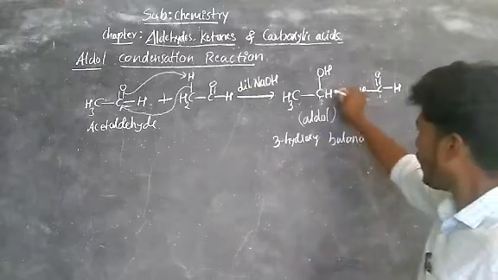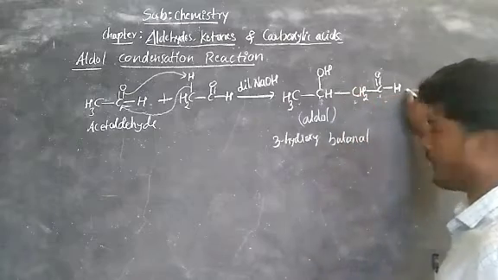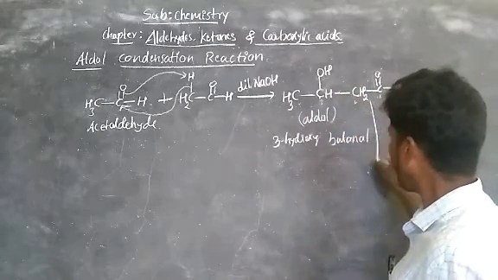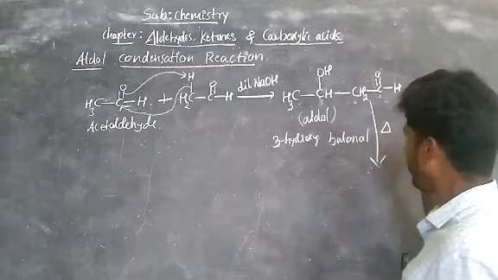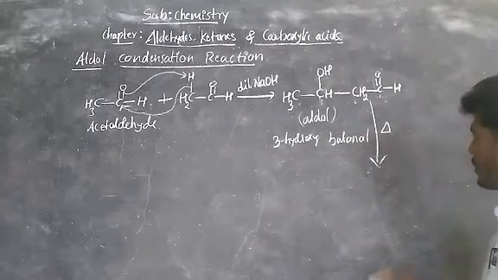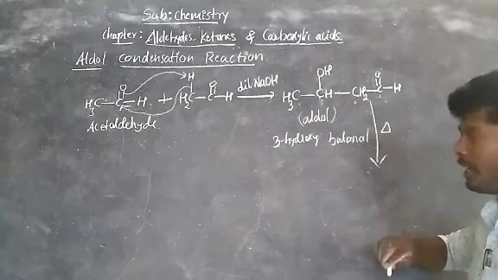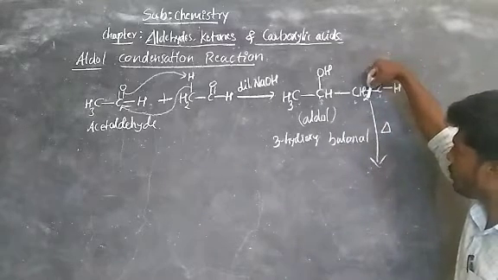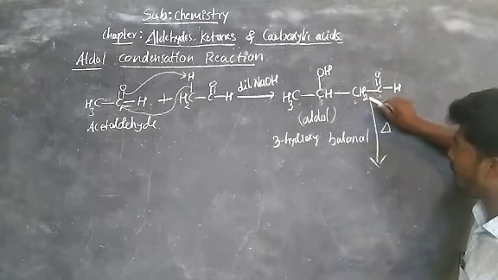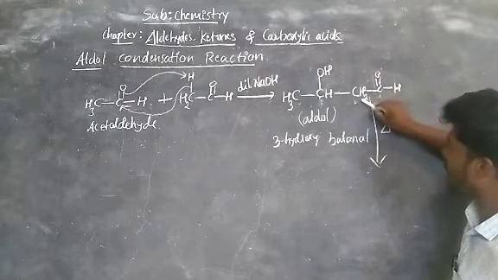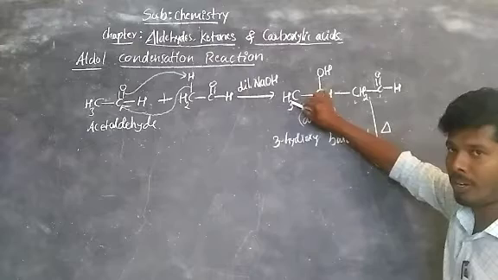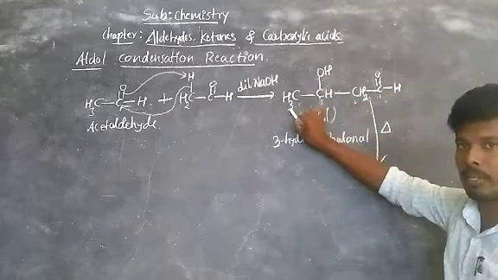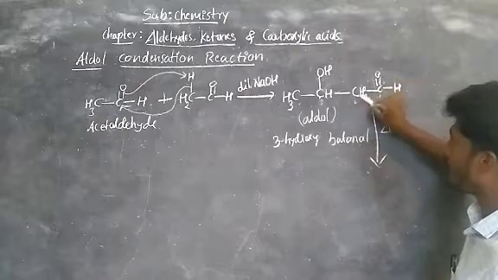Then this compound on heating, I write here delta. The delta is nothing but heat. Condensation takes place, removal of water. Here observe there is one more alpha carbon. Here this is the alpha carbon, right? Carbonyl carbon and alpha carbon. Here also there is an alpha carbon, but this one is more acidic in nature than this carbon due to the presence of this carbonyl carbon.